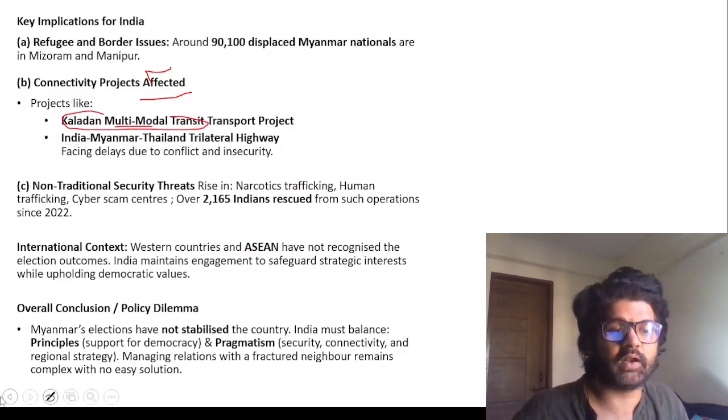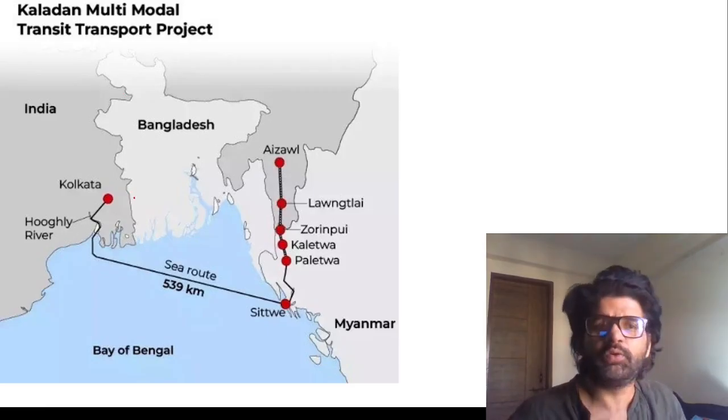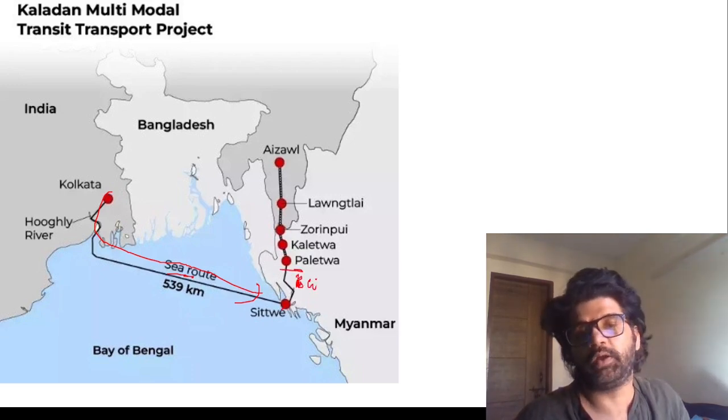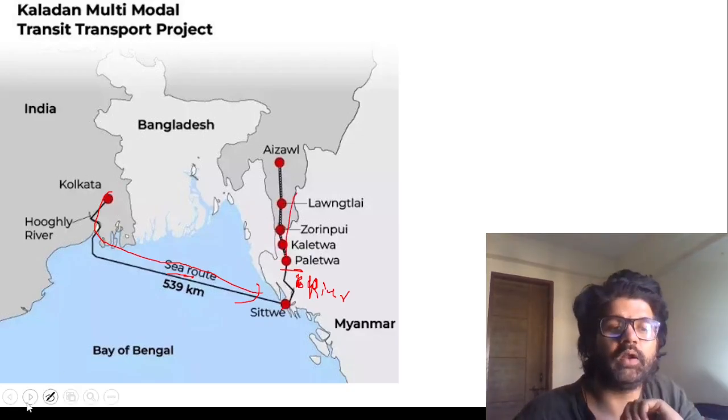Kaladan multi-modal transit project. Currently we are more focused on the Chicken's Neck, Siliguri corridor, but that is a very strategic location and we don't want to be dependent on one thing. So we want multi-modal ways, different ways to reach the northeast. So this is multi-modal connectivity. From Kolkata to Sittwe, you can see we are doing a sea route. From Sittwe to Paletwa, we will take a waterway, river route, and from Paletwa to Aizawl, there will be a roadway. So this is the Kaladan multi-modal transit project.